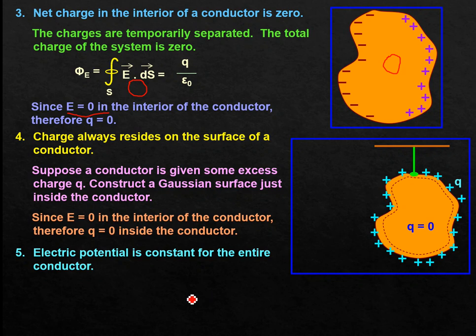Next, electric potential is constant for the entire conductor. How can we understand this? Already we know the relation between electric field and potential. Electric field is a vector quantity, and the relation is that electric field is equal to the negative gradient of potential.